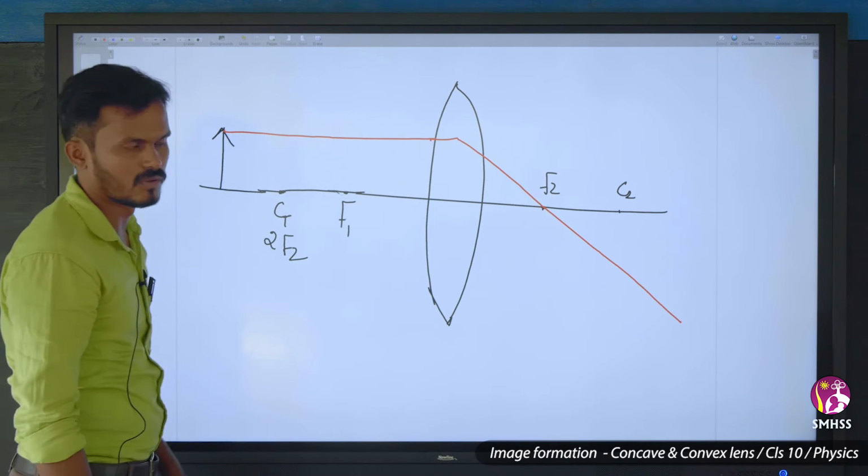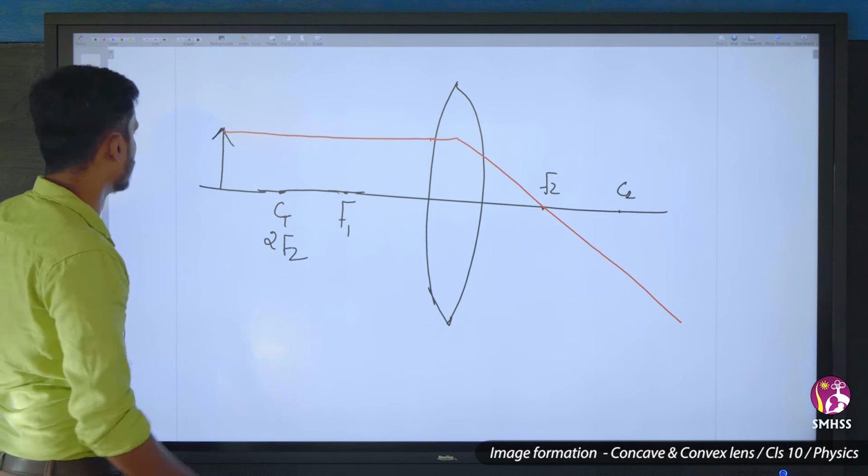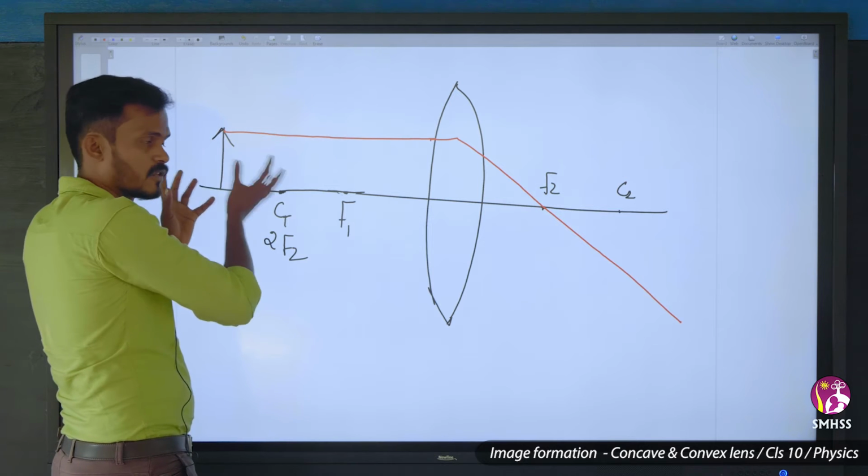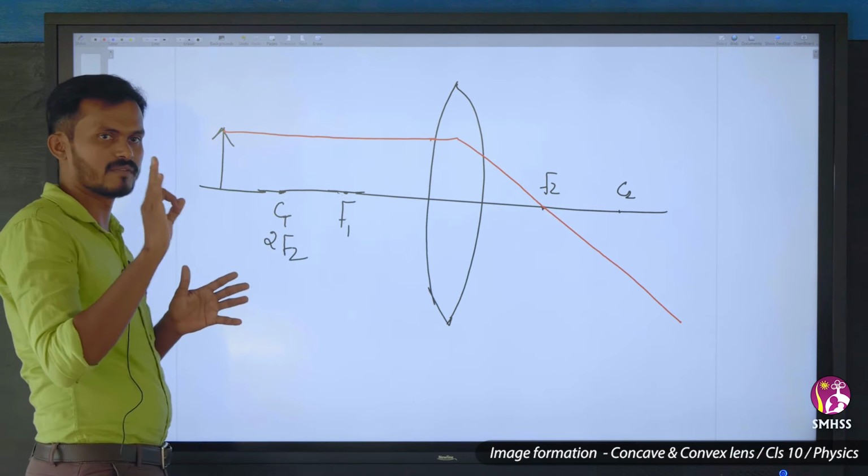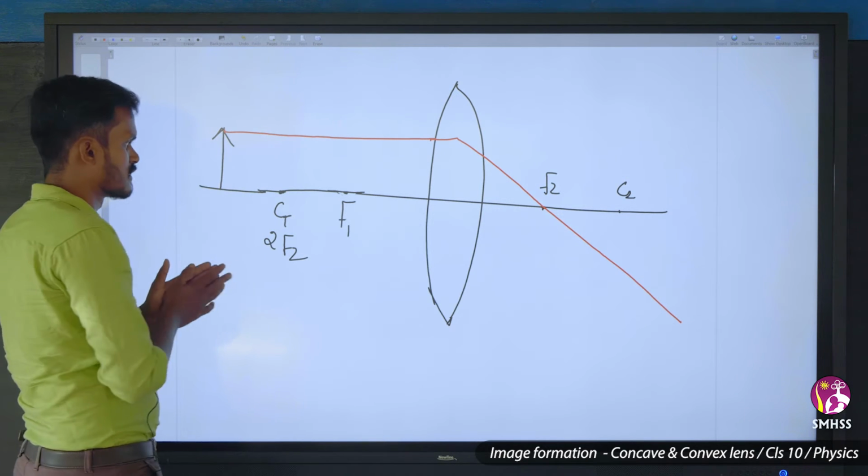So this is one ray. From the object, n number of rays will be coming. We are taking just 3 rays only.